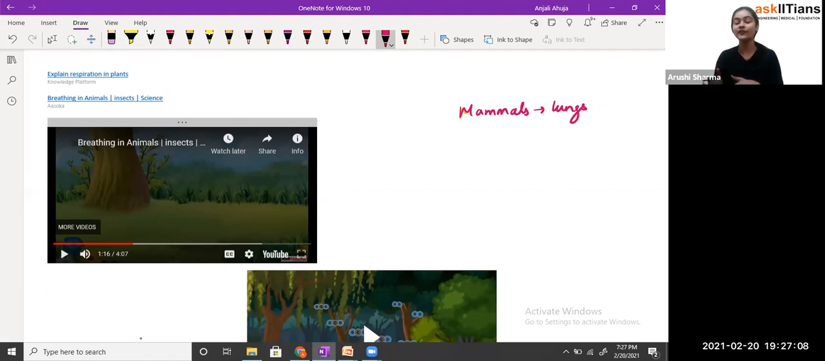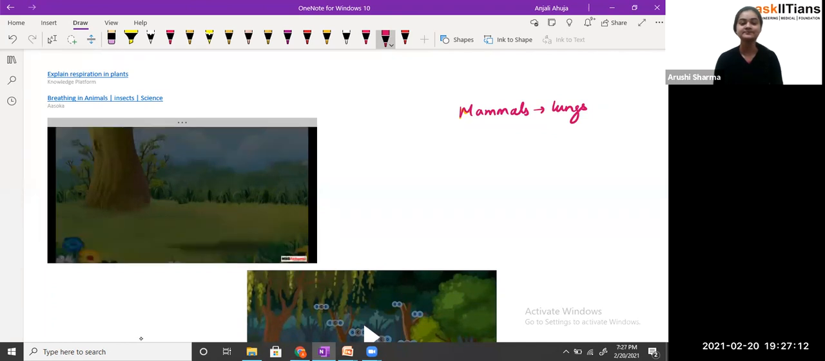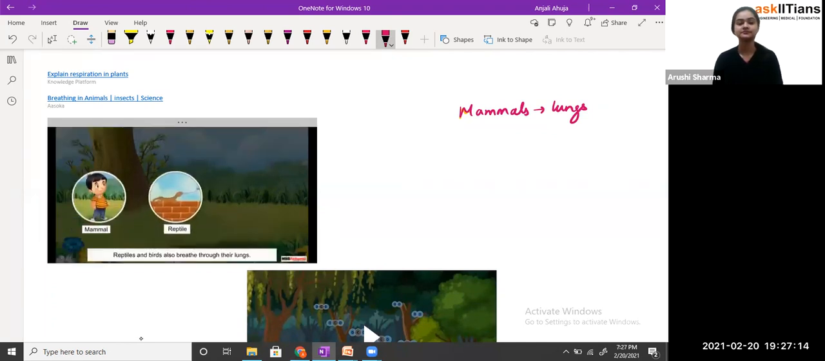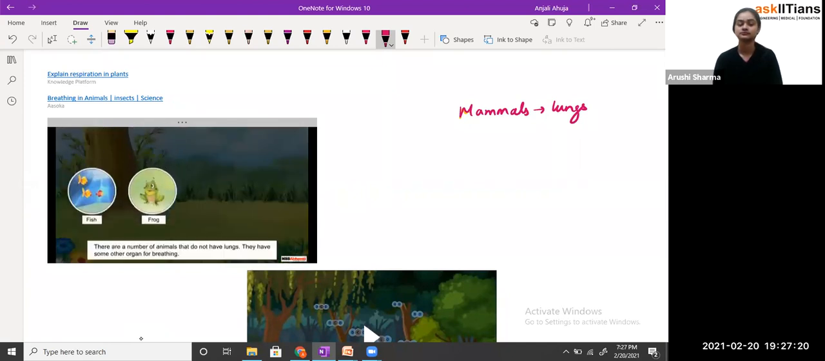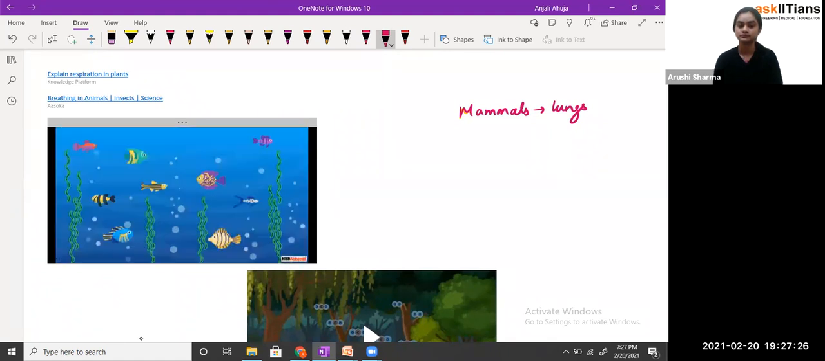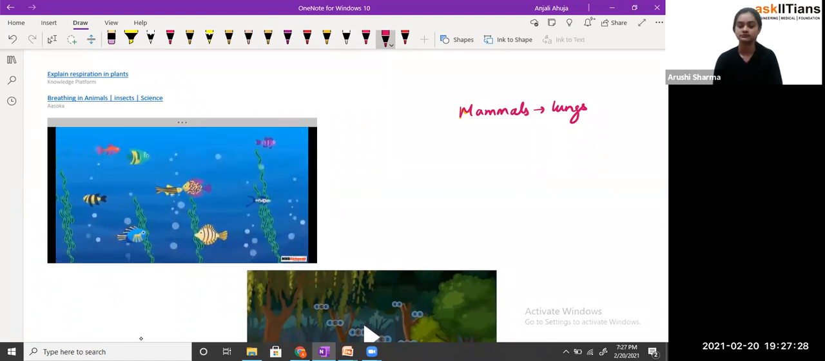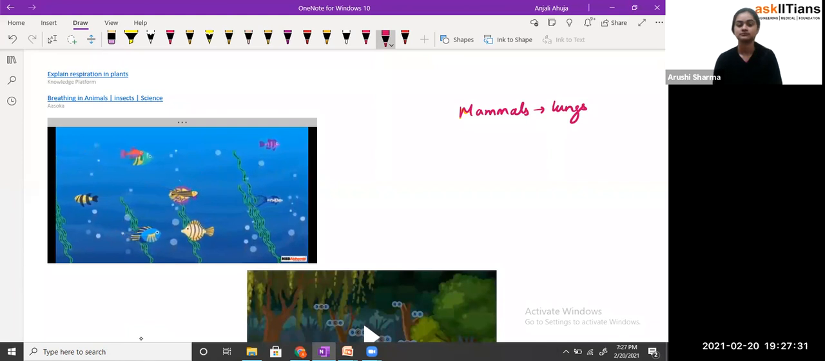But now if we see the other animals, how do they breathe? Just look here. Apart from mammals, reptiles and birds also breathe through their lungs. However, there are a number of animals that do not have lungs. They have some other organ for breathing. Let us look at the breathing organs in aquatic animals.